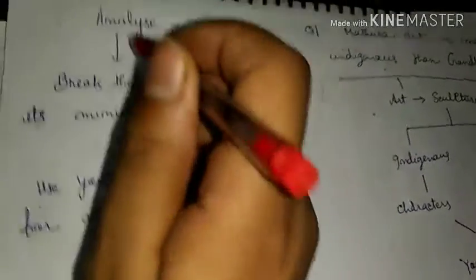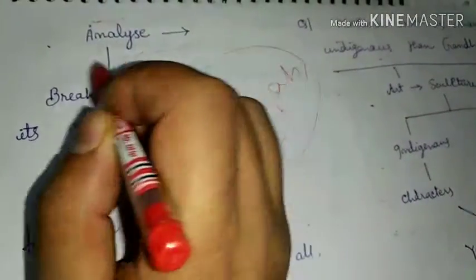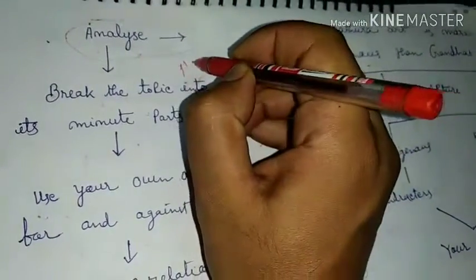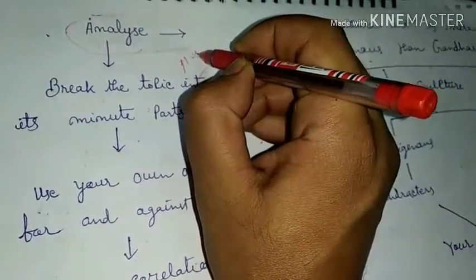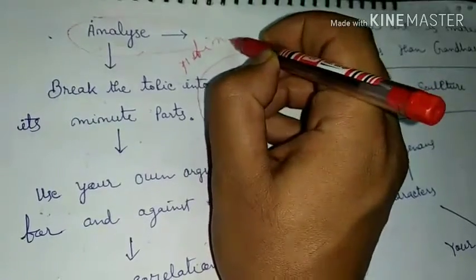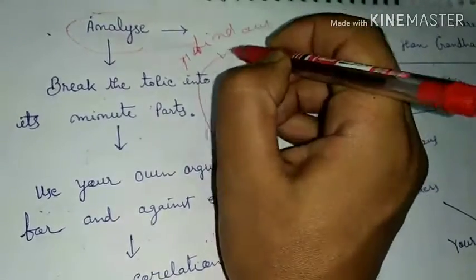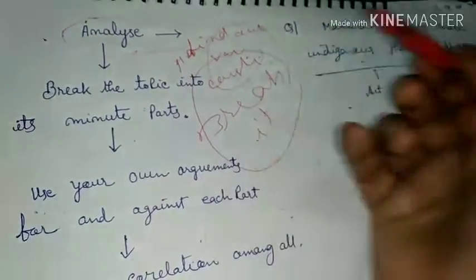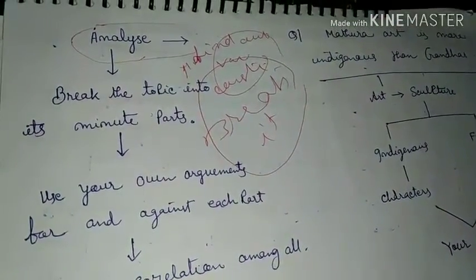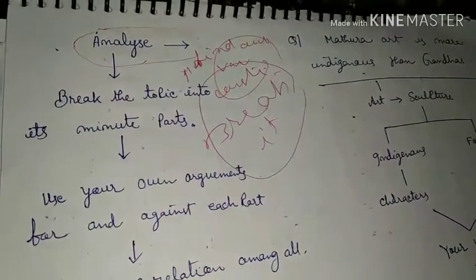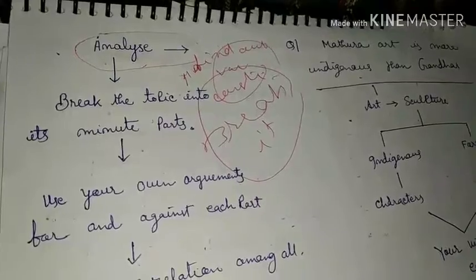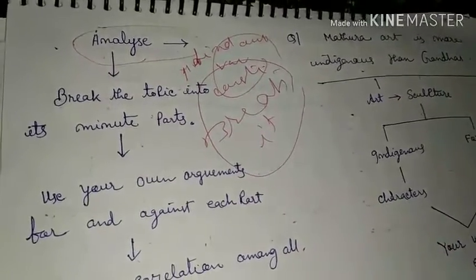So whenever we find the word analyze, we are asked to find out the various constituents of the topic. This topic has been brought about by various causes, various consequences, or whatever the essence.